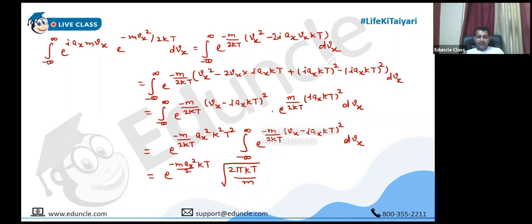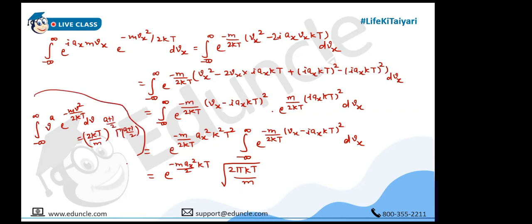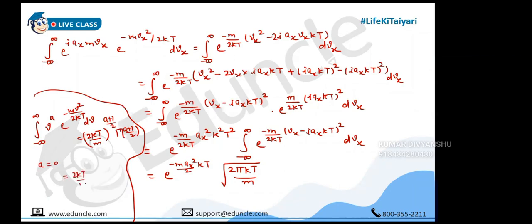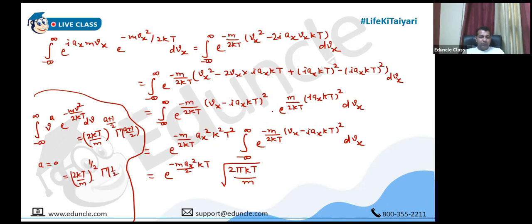First of all, it is an even function. Let me write that formula. It was like this, na? Integral from minus infinity to infinity v power a e power minus mv square by 2kt equals 2kt by m power a plus 1 by 2 into gamma of a plus 1 by 2. So now here v power 0 is there, so it means a is 0, and rest everything is same. So it will become 2kt by m square root, and gamma half is root pi, na? So 2kt by m square root into root pi. So this, na? Clear now?